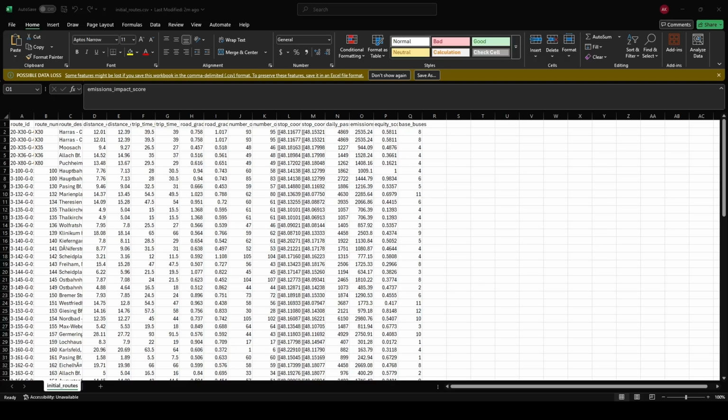Okay, so after the route scoring is finished, we can see that the algorithm has correctly identified the parameters for each route in Munich. For example, distance in each direction, full trip time in each direction, road gradient, number of full trips per day, stop coordinates in each direction, base buses needed for the operation of a route, and moreover, the algorithm predicted ridership per weekday.